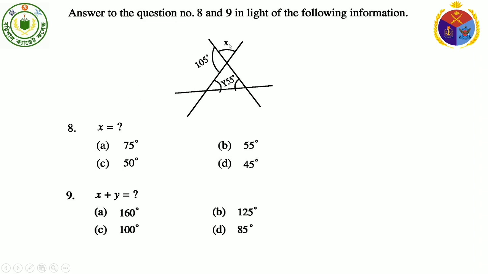So, what is the value of X plus Y? 75 degree plus 50 degree, that is 125 degree. So, our required answer is option B, 125 degree.